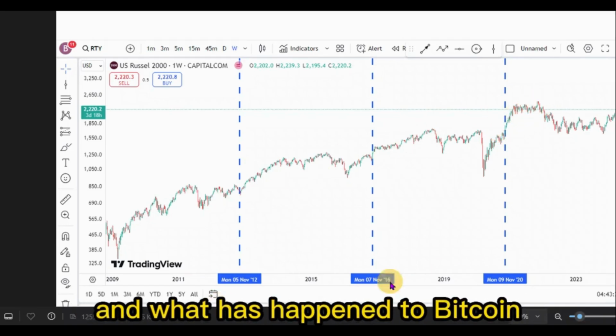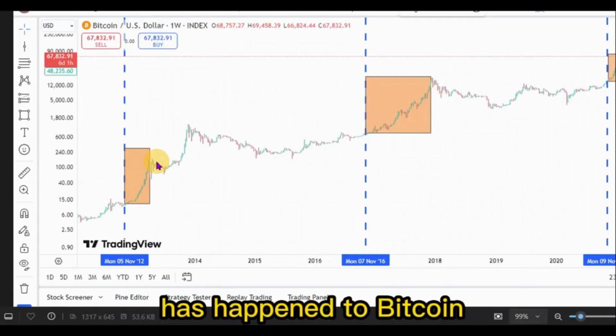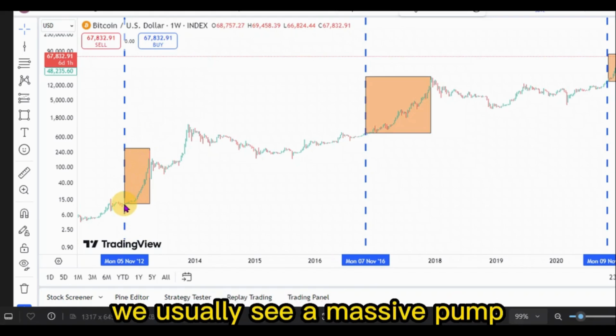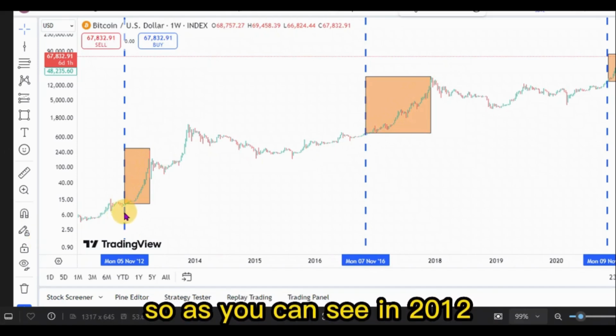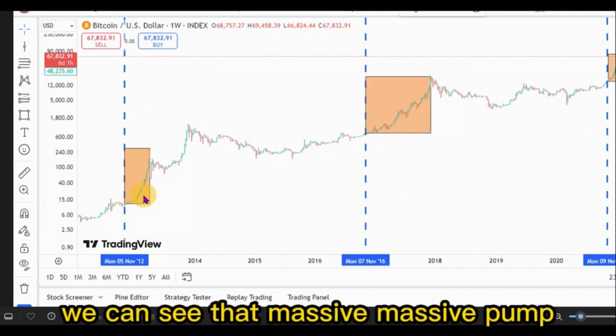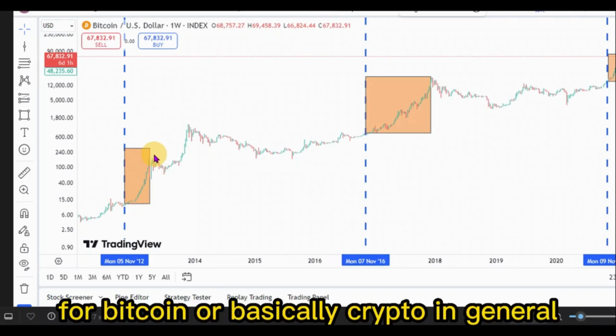And what has happened to Bitcoin in those periods? We can see the same thing has happened to Bitcoin, or basically the crypto market. After every election, we usually see a massive pump right here in the crypto market. So as you can see in 2012 when Obama won, we can see that massive pump which we had in the crypto market right here for Bitcoin, or basically crypto in general.